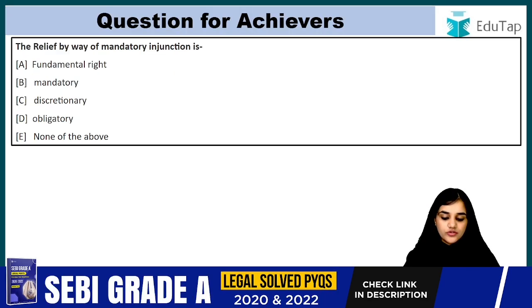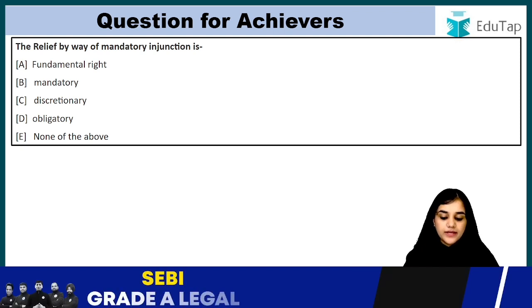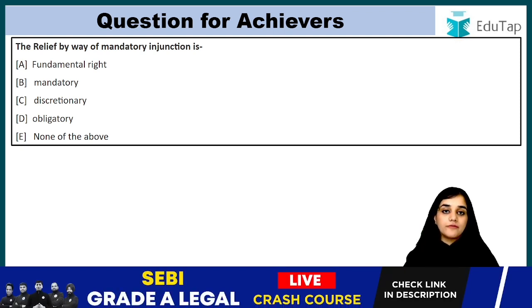Now, question for achievers. The relief by way of mandatory injunction is: fundamental right, mandatory, discretionary, obligatory, or none of the above. So you have to comment the right answer below.